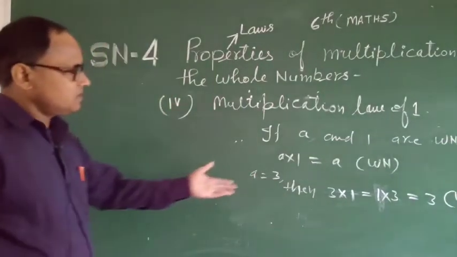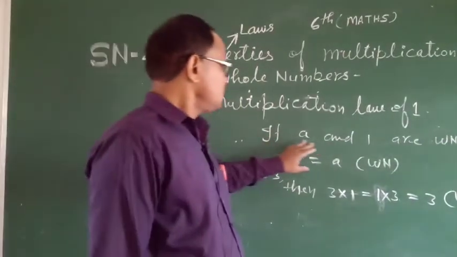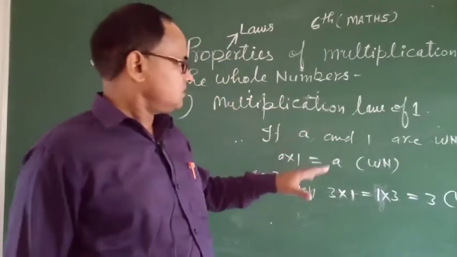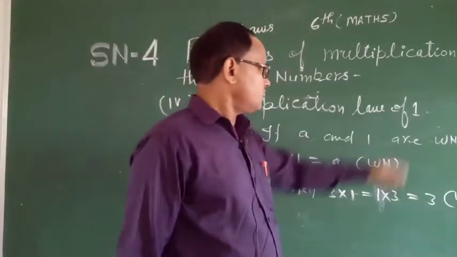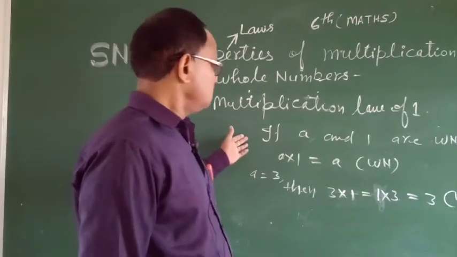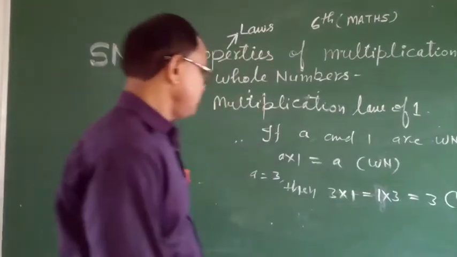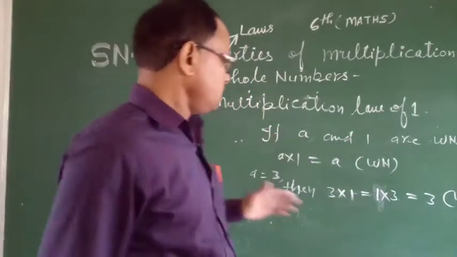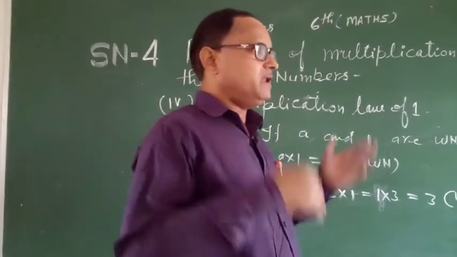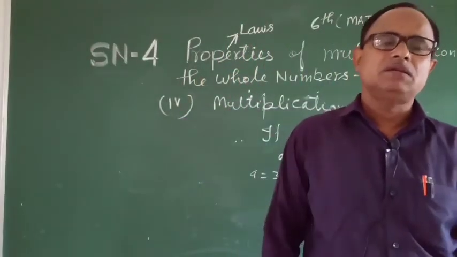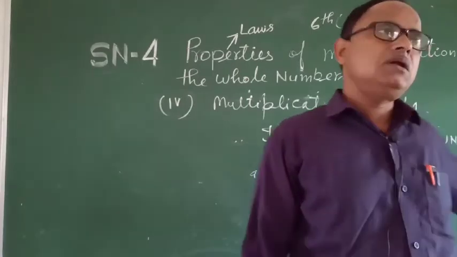Thus, we see that the multiplication law of 1 holds for this law. Okay? When any number is multiplied by 1, there is no difference in the result.